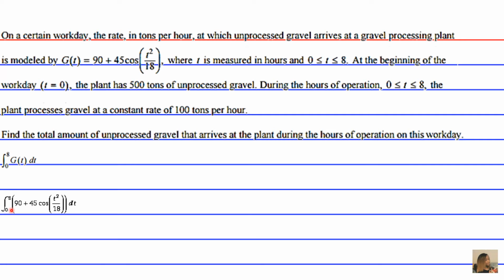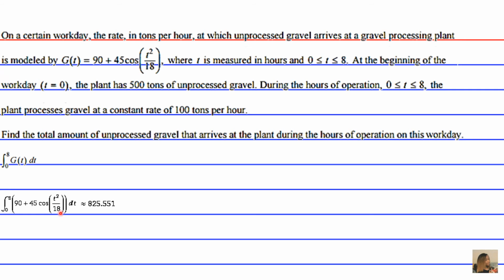On the AP exam, that's what you are to do. If this is an in-class exam, and you're given this type of problem in college, I'm pretty sure your teacher is going to allow you to use the calculator, unless they're just really intense, which most pretend to be, but they're really not.